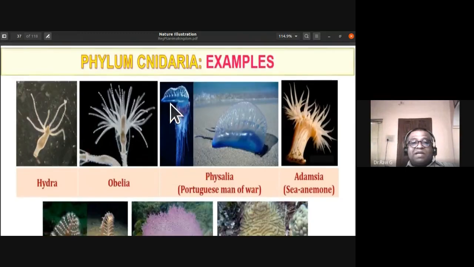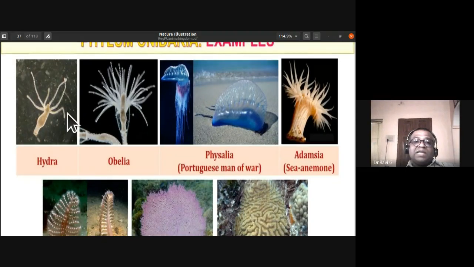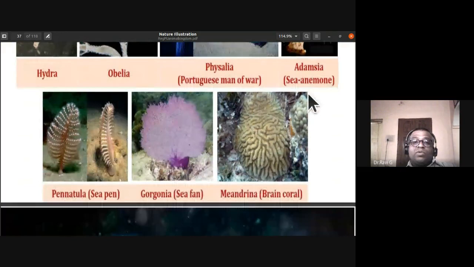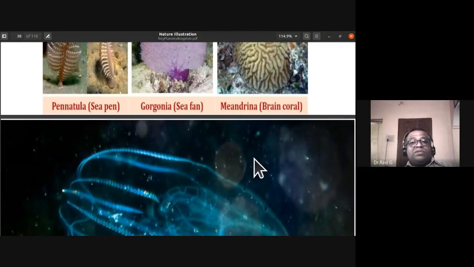So the examples that they have quoted in your book are Hydra, Obelia, Aurelia, Physalia or Portuguese man of war, Adamsia, which is also called sea anemone, Pennatula, the sea pen. This is how it looks. And this is Gorgonia or sea fan and Meandrina or brain coral. So these are the things that you have to remember for today's study.